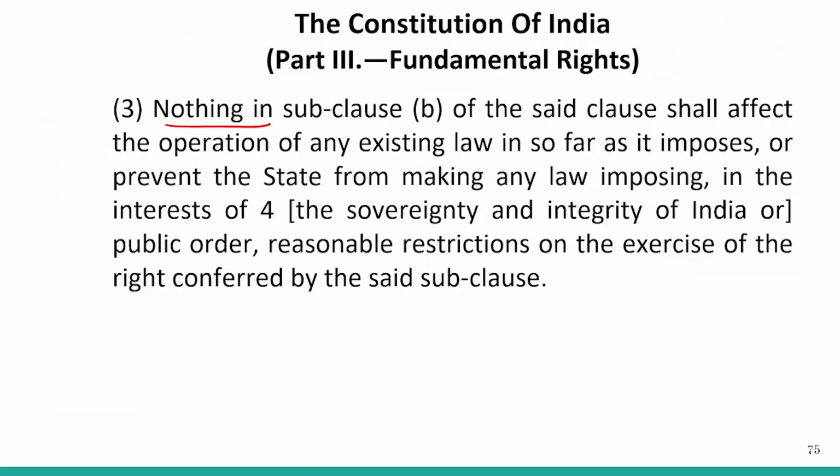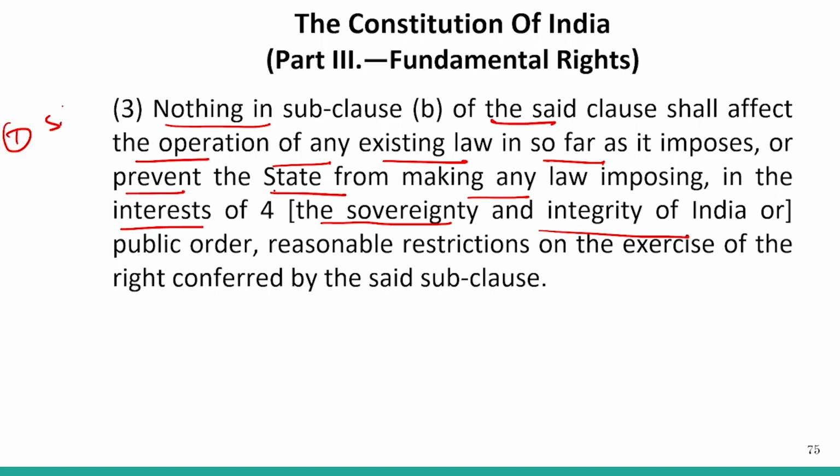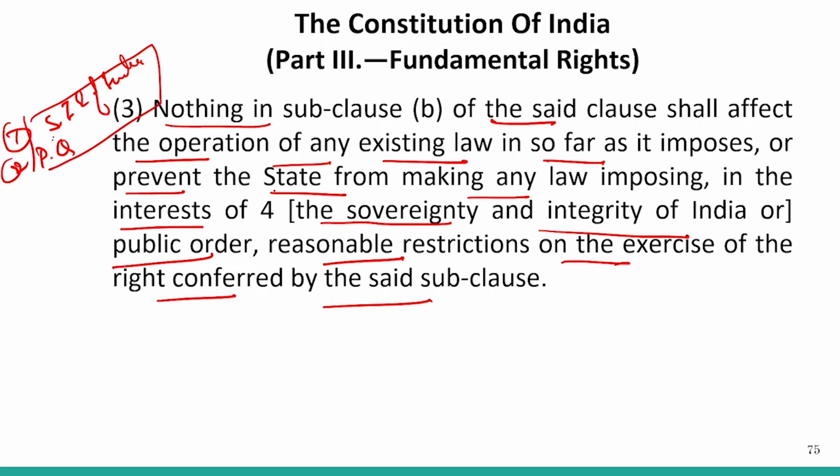Nothing in subclause B shall affect the operation of the existing law insofar as it prevents the state from making any law imposing, in the interest of the sovereignty and the integrity of India, this is the first, sovereignty and integrity of India. Then public order, this is the second one, reasonable restriction on the exercise of the rights conferred by the subclause. So only two requisites are there: first is the sovereignty and integrity of India, and then public order.